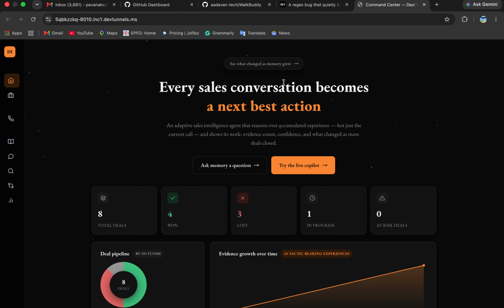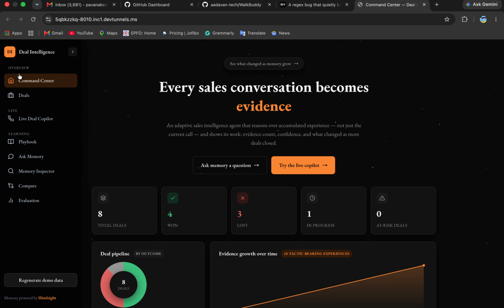Under the hood, it's Grok doing the language stuff, and Hindsight doing the memory. And the rule I held myself to the whole way through: every number on these screens, evidence counts, win rates, confidence, is a real count over the data. Never an LLM guessing. Let me show you what that actually looks like.